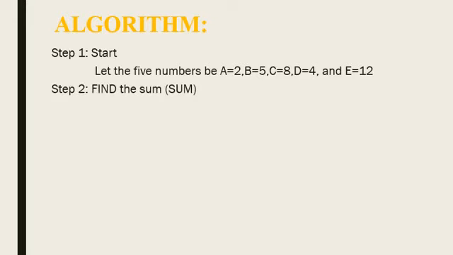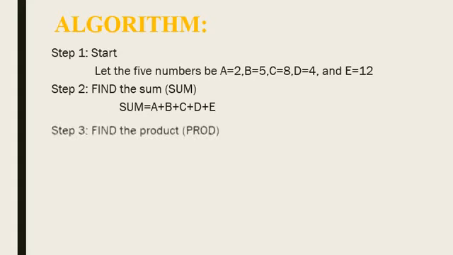And step 2, find the sum. You can see the sum in the bracket. This sum is used as a variable. Sum is equal to a plus b plus c plus d plus e. The sum of all numbers, the result of all numbers, we save in the variable sum.